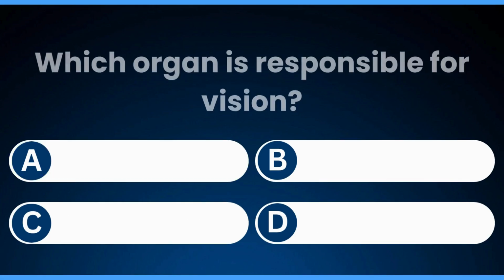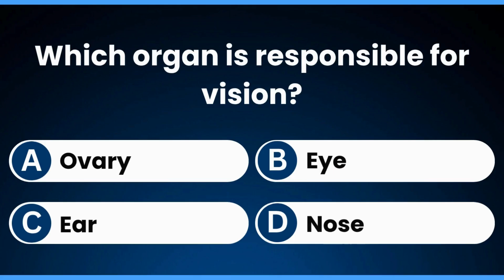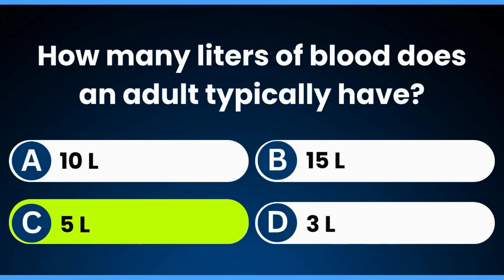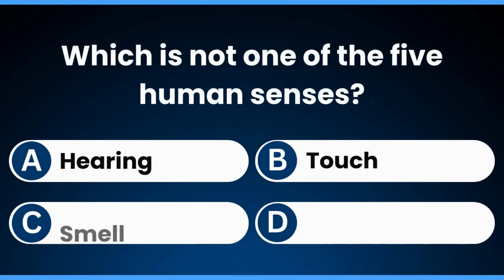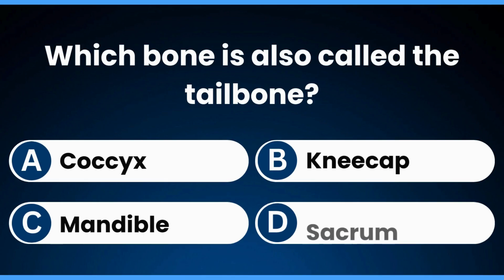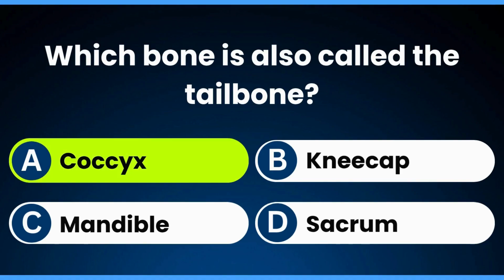False. Which organ is responsible for vision? Eye. How many liters of blood does an adult typically have? 5 liters. Which is not one of the 5 human senses? Sleep. Which bone is also called the tailbone? Coccyx.